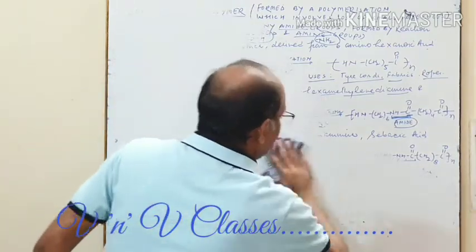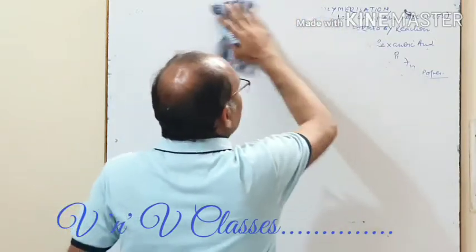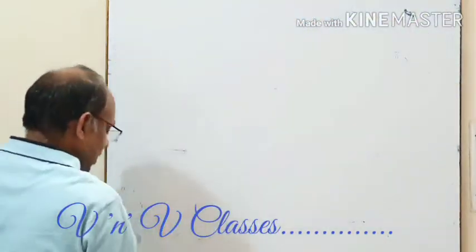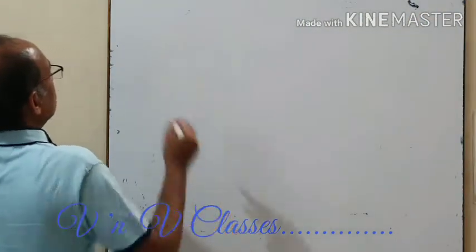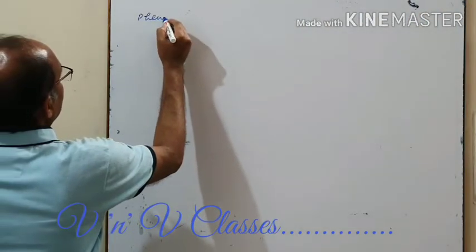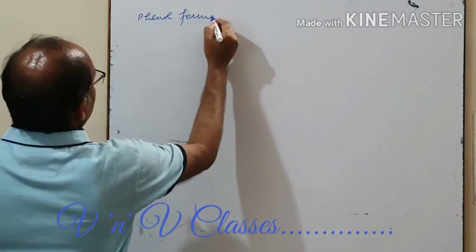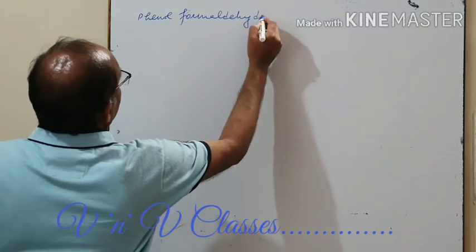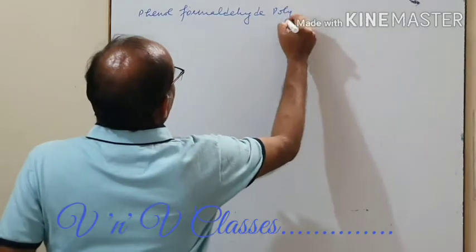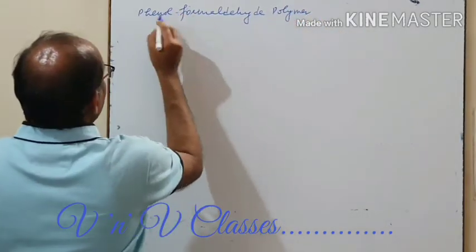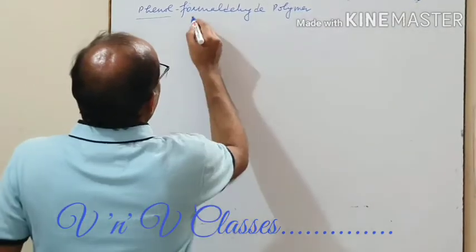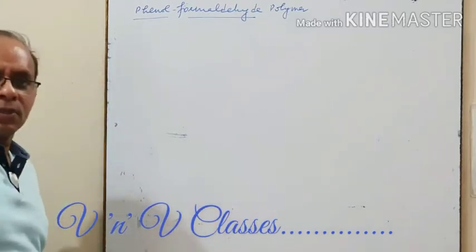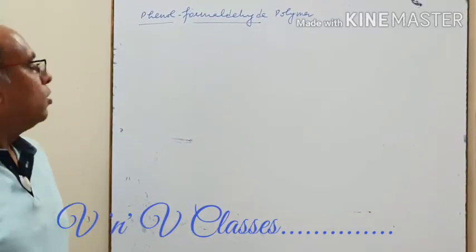In condensation polymers only, we have two more classes, simple and easy. I will discuss them now so that this topic will be wound up. Another polymer I am talking about is the phenol formaldehyde polymer. As the name tells, it is composed of two monomer units. One is called phenol, and the other is called formaldehyde.